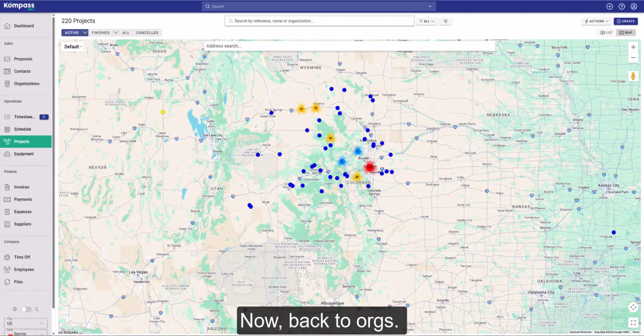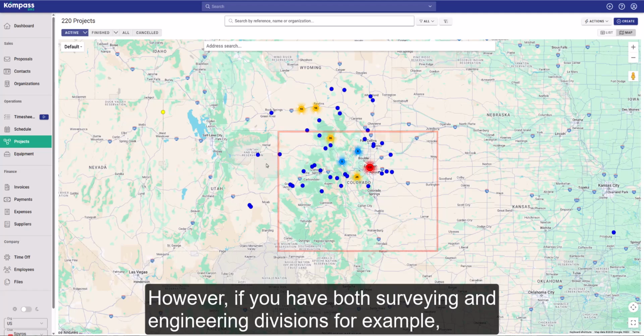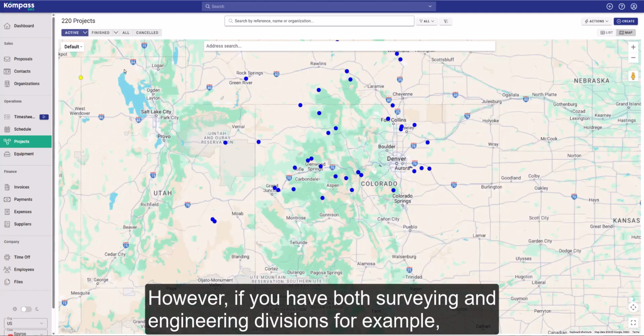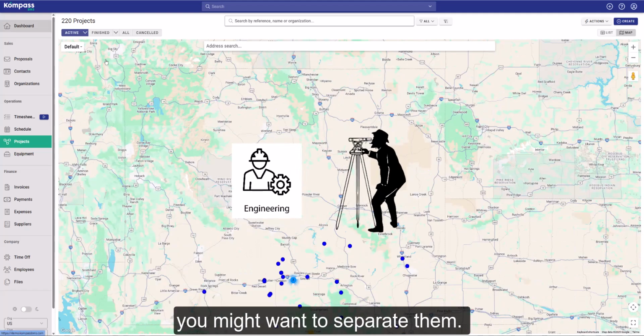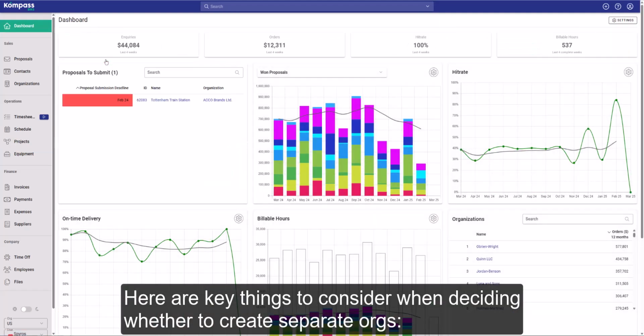Now, back to orgs. You might say you only have one office, so you need just one org, and most of the time that's fine. However, if you have both surveying and engineering divisions, for example, you might want to separate them. Here are key things to consider when deciding whether to create separate orgs.